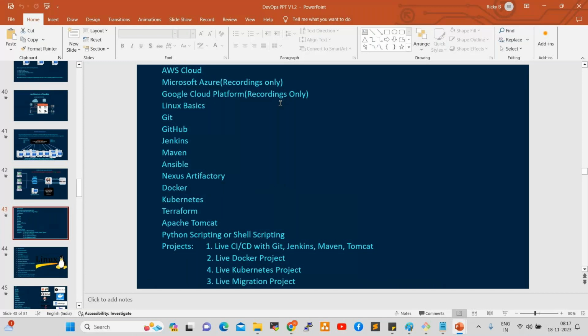So Linux will be started from Monday. Linux will be started on Monday. Okay. So these are the tools we are going to learn in DevOps: Git, GitHub, Jenkins, Maven, Ansible, Nexus, Artifactory, Docker, Kubernetes, Terraform. These are all very advanced tools. Ansible, Docker, Kubernetes, Terraform, these four tools are very advanced. Apache Tomcat is the web server, and shell scripting will be covered here.